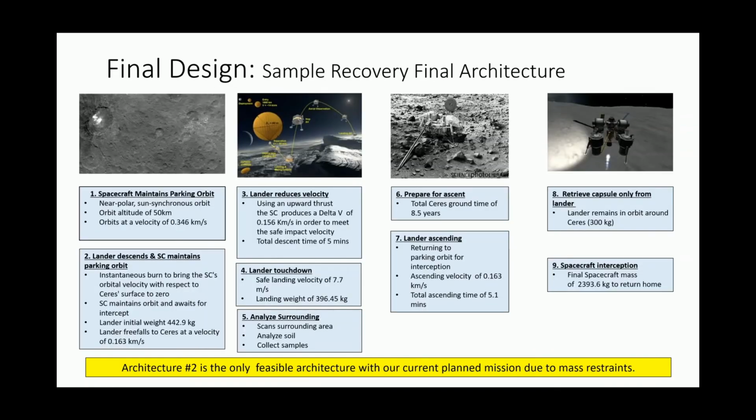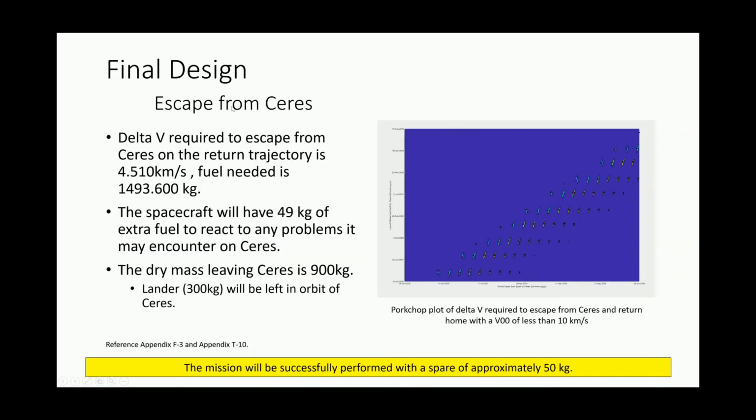The final design for the sample recovery portion of this mission, which is Architecture 2 because it's the only design that works, consists of the lander detaching from the spacecraft, landing on Ceres' surface, analyzing its surroundings, gathering a sample from that, launching from Ceres' surface, rendezvousing with the spacecraft, and finally departing home. Before we depart from Ceres, we will detach and leave the lander in parking orbit to shed 300 kilograms. Doing this will allow us to spare 49 kilograms of propellant mass.